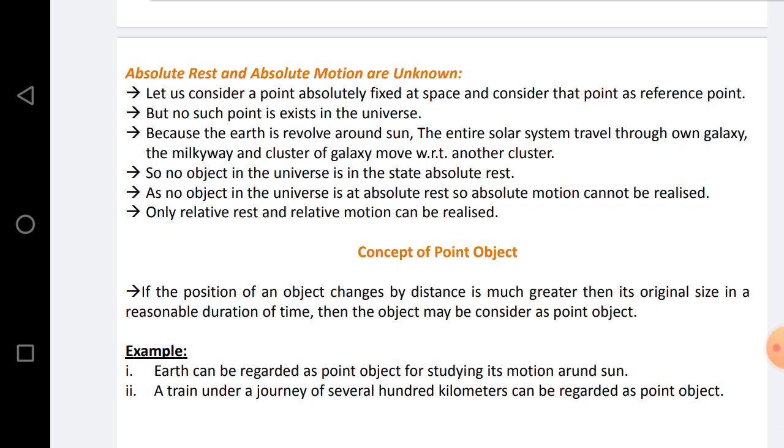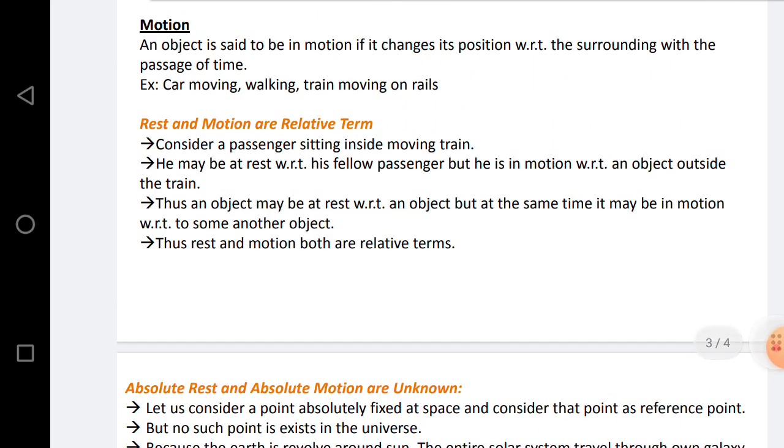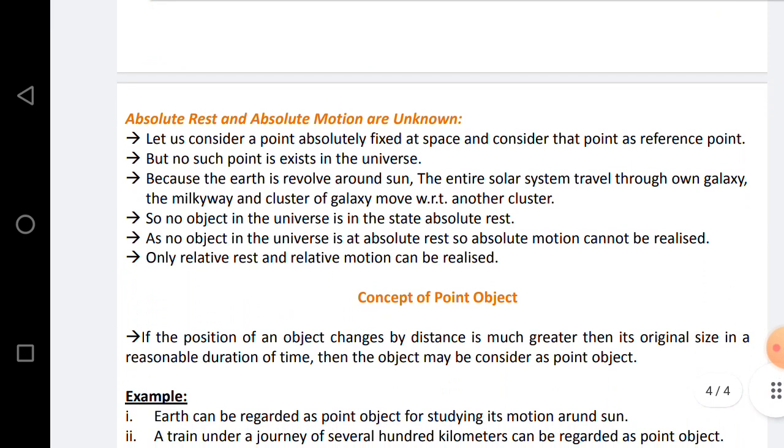No such point actually exists, because if that point is at rest with respect to some other point, at the same time it is in motion with respect to some other point, according to our definition that rest and motion are both relative. So there is no such point in the universe.